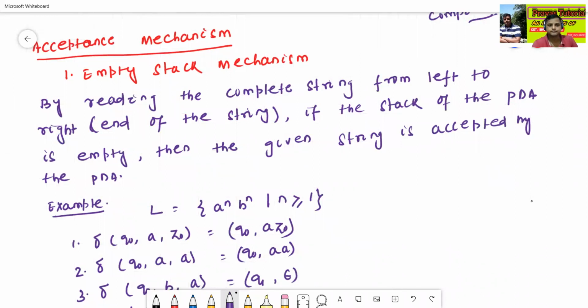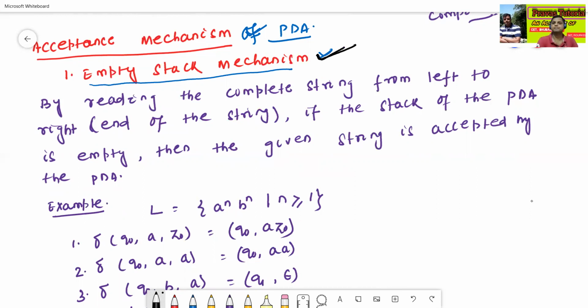Next concept here, acceptance mechanism of push down automata. What is the meaning of acceptance mechanism of push down automata? The first method is called empty stack mechanism. Now the second one is called finite state method. First we'll see the empty stack mechanism. What is the meaning of empty stack mechanism?